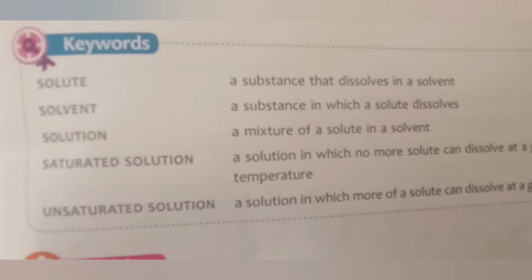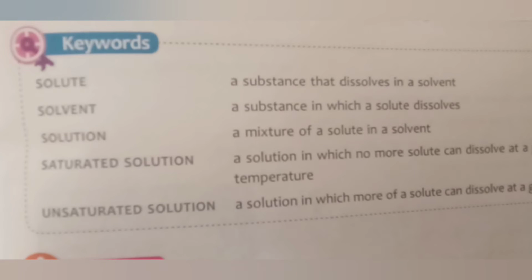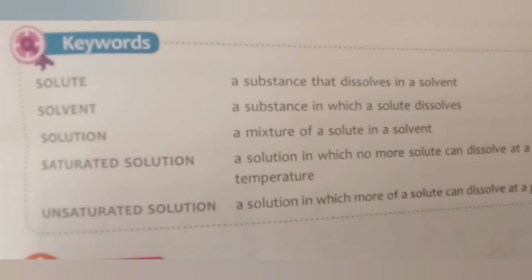Let's start with keywords. Solute: a substance that dissolves in a solvent. Solvent: a substance in which a solute dissolves. Solution: a mixture of a solute in a solvent. Saturated solution: a solution in which no more solute can dissolve at a given temperature. That solution is called saturated solution. Unsaturated solution: a solution in which more of a solute can dissolve at a given temperature. That solution is called unsaturated solution.